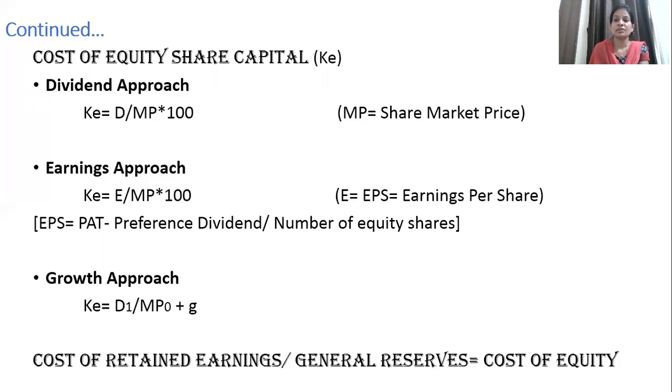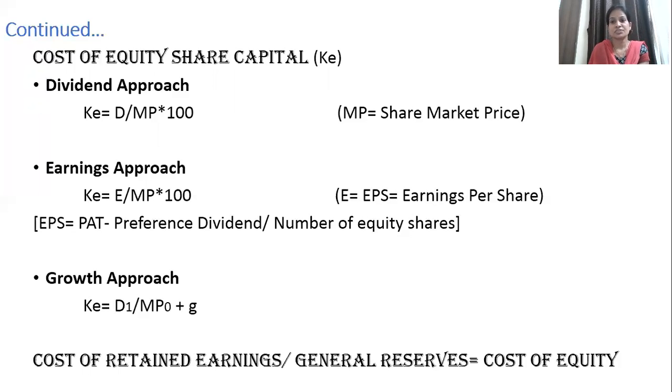Whenever a company earns any profit, that net profit will first go to the preference shareholders as dividend, whatever certain percentage of dividend the company will be paying will be subtracted from the net profit, and the remaining amount will be divided by the number of equity shares, and that's how you arrive at earning per share.